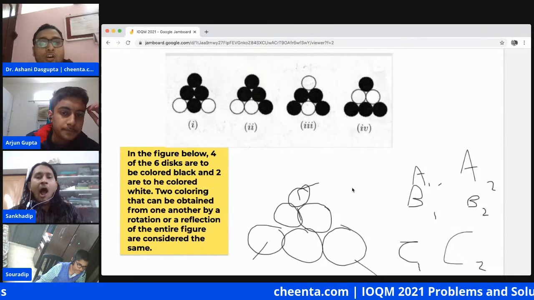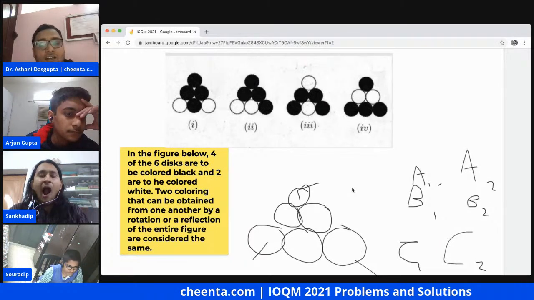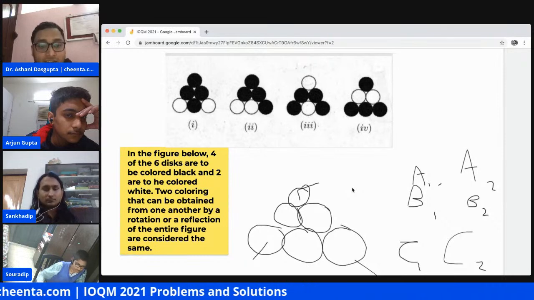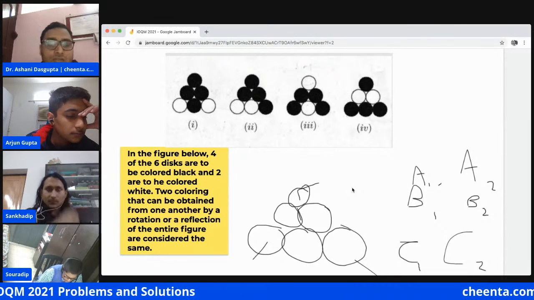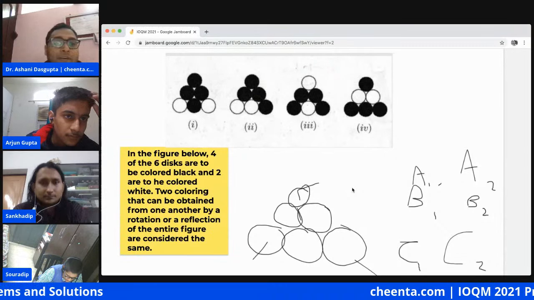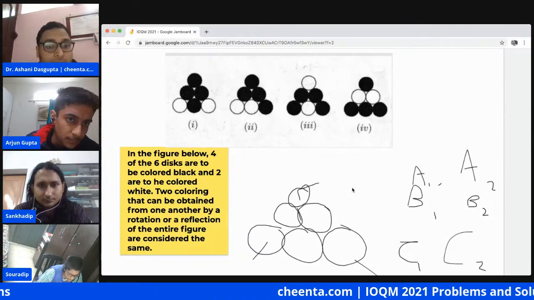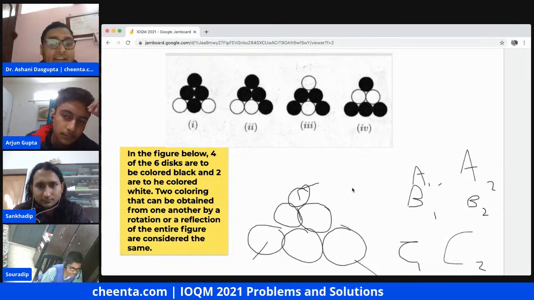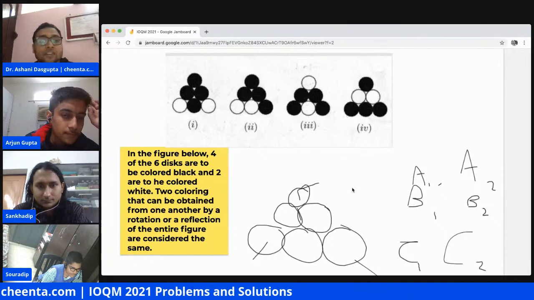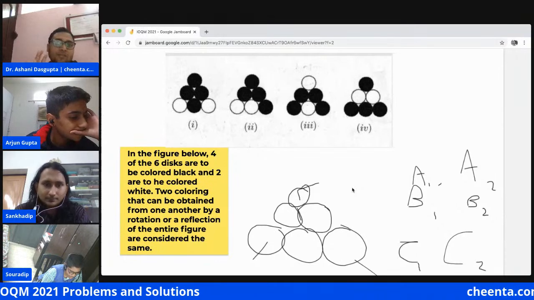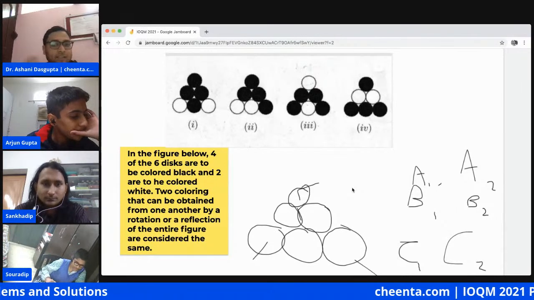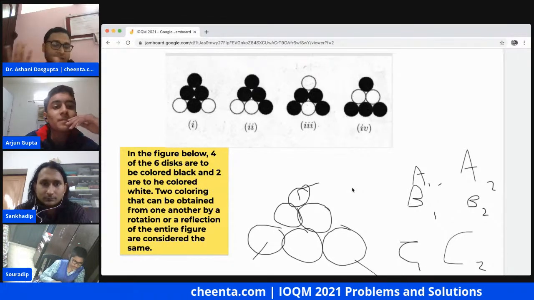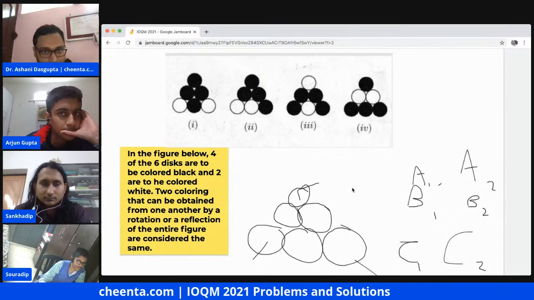Four of the six discs are to be colored black and two are to be colored white. Two colorings that can be obtained from one another by a rotation or a reflection of the entire figure are considered to be the same. So if you can rotate a figure and get the other one, then they are same. Or if you can reflect and get the same thing, they're considered same.